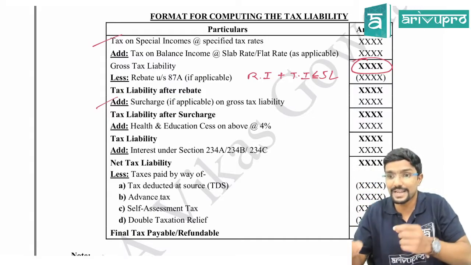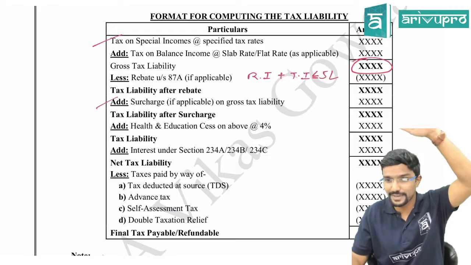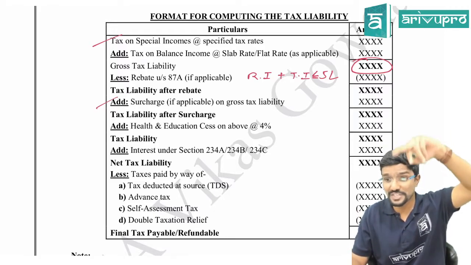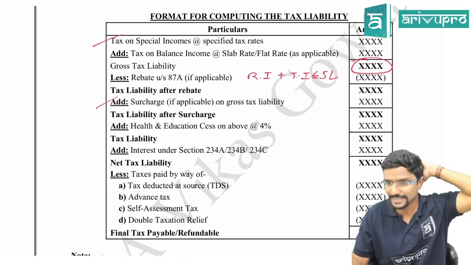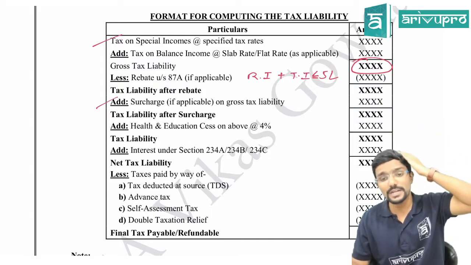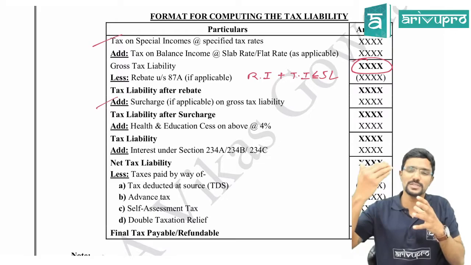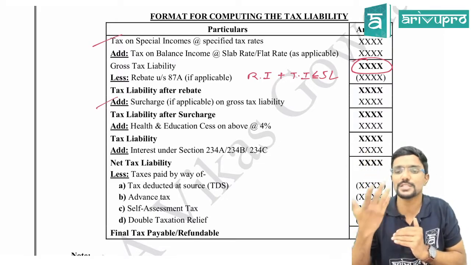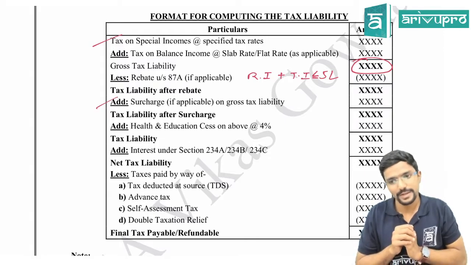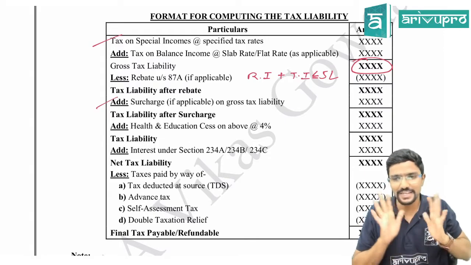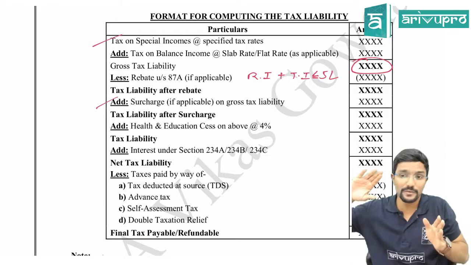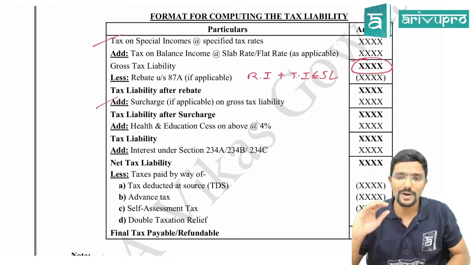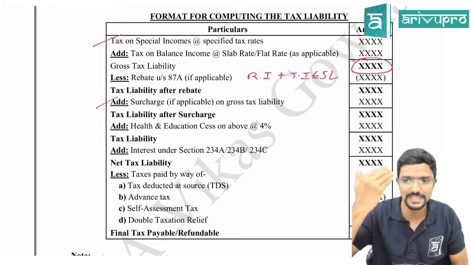Sir, what is income tax? Whatever we saw in the first table and second table, that base slab rate, flat rate plus special rates, all that we will call income tax. Over and above that, if you are having income over some limits, that limits has been given in the act, then you have to pay surcharge also. So it is covered under income tax only. Surcharge is not something outside the income tax. Clear? When it is applicable, we will see later.